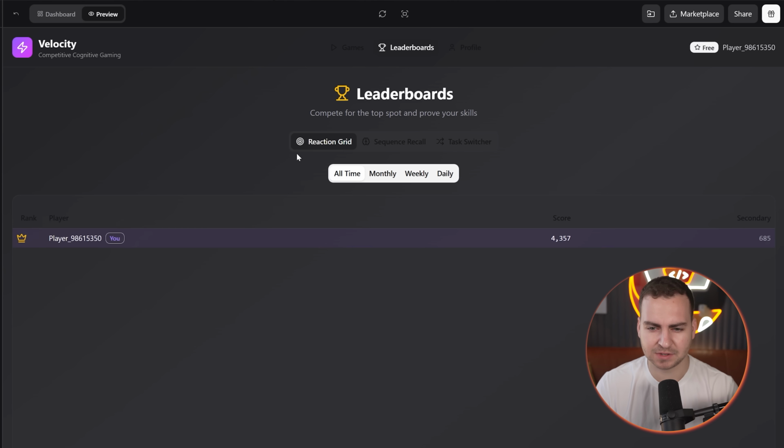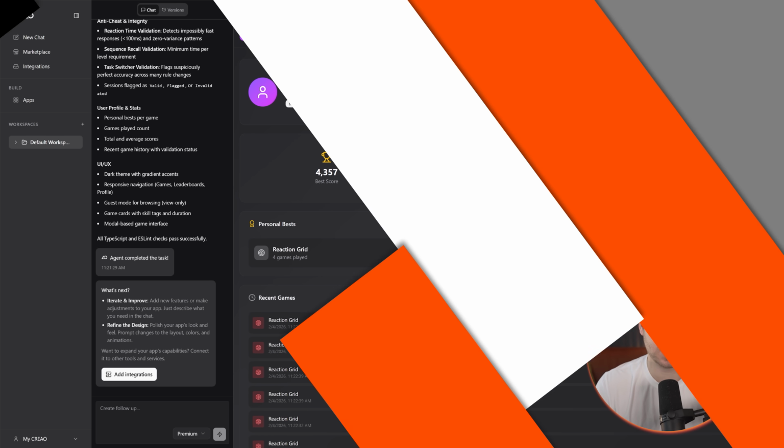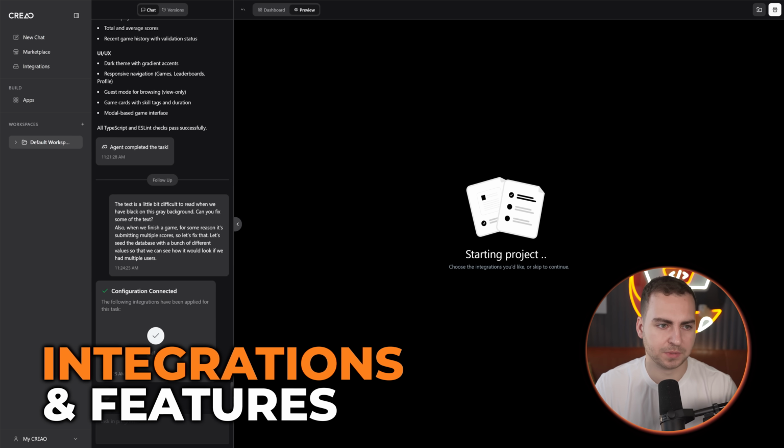What I want to do now is have it seed the database so I can test what it would look like if I had multiple users, and also fix some of the styling because the text is a little bit difficult to read. Okay, so I just gave it a prompt there and it's going to start building this out.